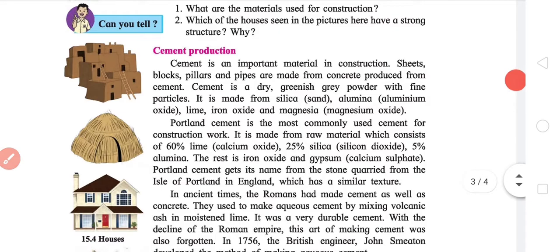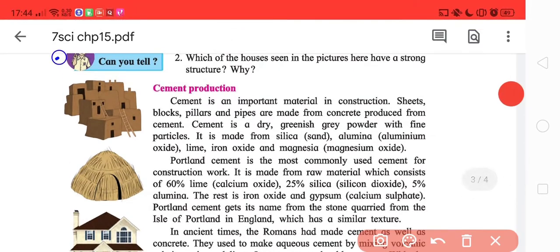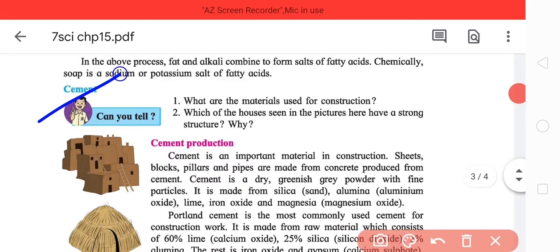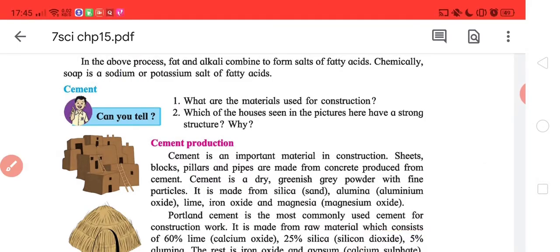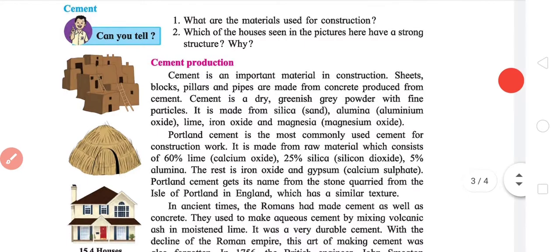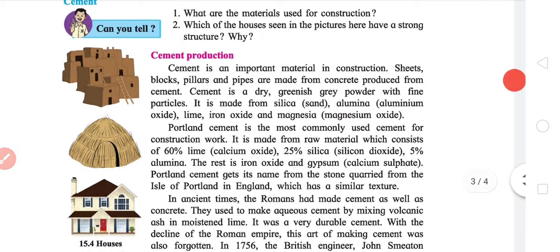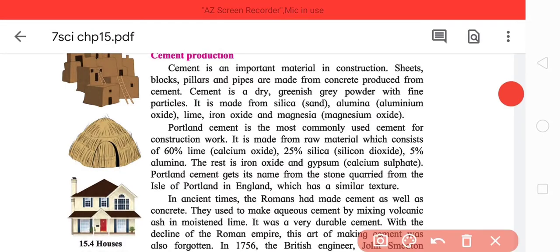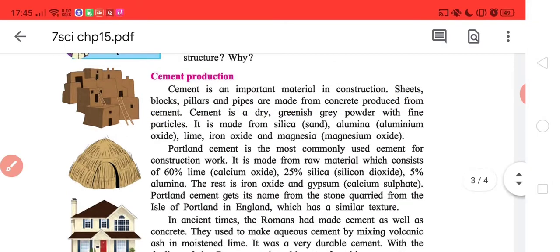Now we come to the last topic, cement. Cement production. The importance of cement cannot be neglected. Sheets, blocks, pillars and pipes are made from concrete produced from cement. So cement is really important for industrial consumption.